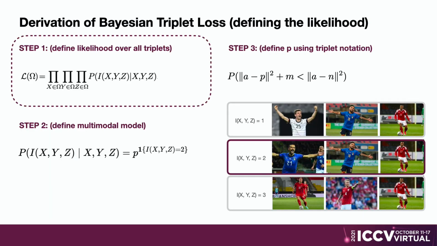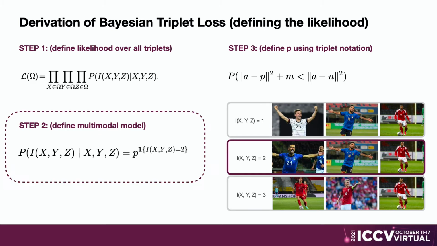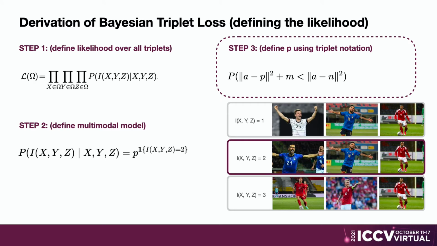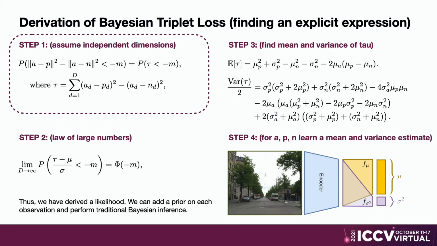We define our likelihood for all triplets in the dataset. We note that the triplet labels can take 3 values with respectively 1, 2, or 3 images from the same class. The traditional triplet loss ignores the situations where all images are from the same or different classes, as these situations are not informative. Making a similar modeling choice, our likelihood reduces to only consider triplets with 1 pair. We then define P as the probability of an anchor being closer to a positive than a negative, mirroring the triplet loss. I now proceed to derive an explicit expression for this probability.